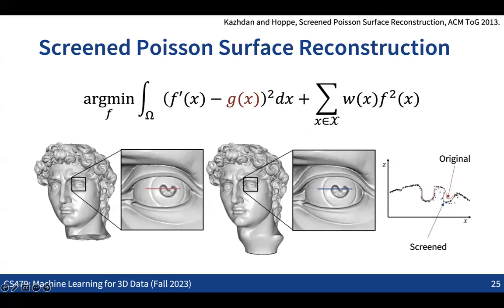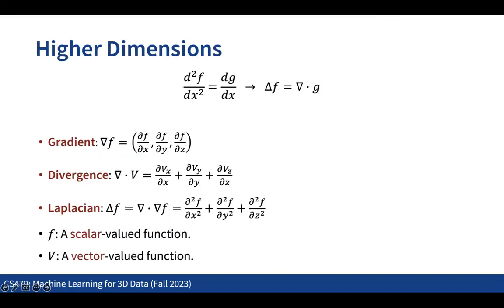Cool. So this is very simple. Obviously, this is simple in the 1D case, but as we go into higher dimensional space, it becomes slightly more complicated, in that we need to define the matrix form of the Laplacian operation and also the divergence operation. So in the 2D or 3D case, we can define the matrix form of the Laplacian and the divergence, and we can do the same kind of thing.